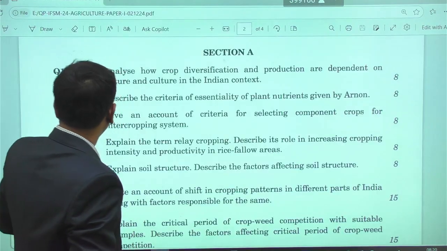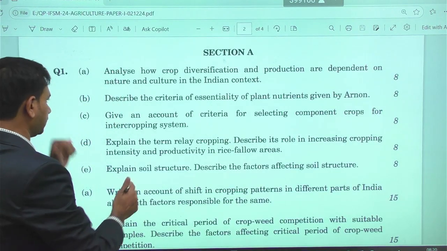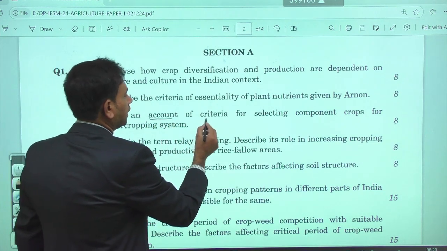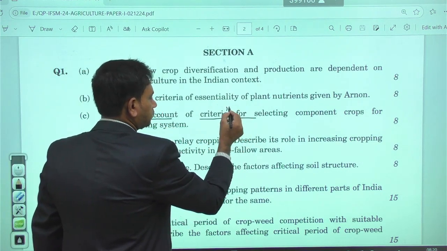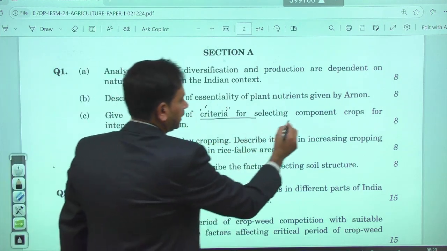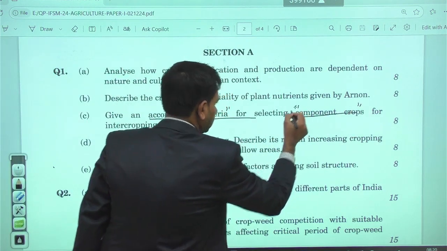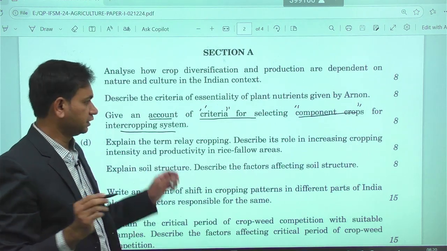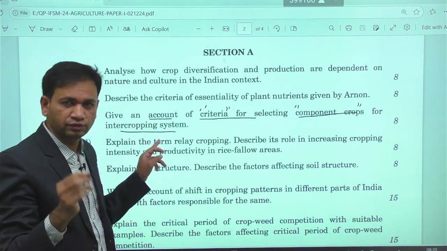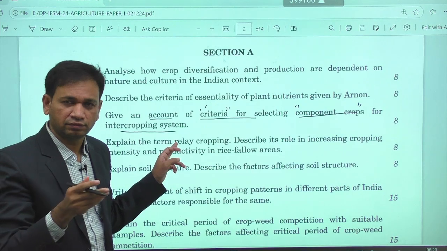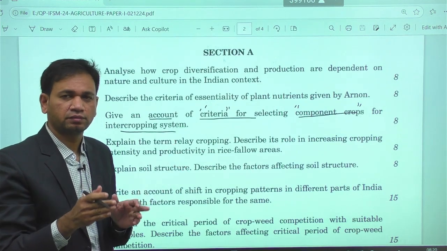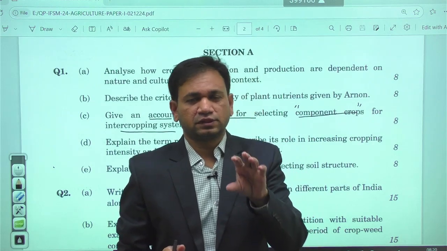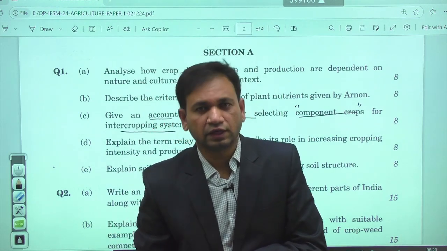Then the third question asks to give an account of the criteria for selecting component crops for the intercropping system. You have to remember that a good number of questions have been asked on intercropping even in previous years. Intercropping is one type of cropping system. Even in GS as well as optional, we have cropping pattern and cropping system.